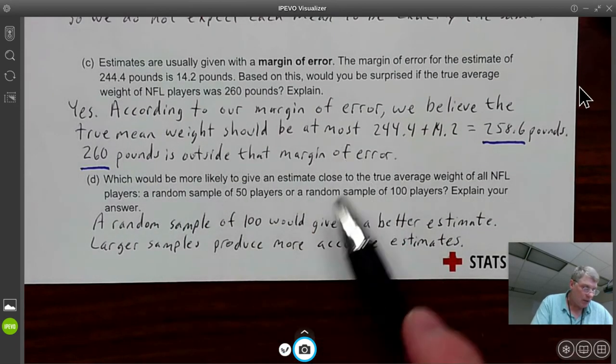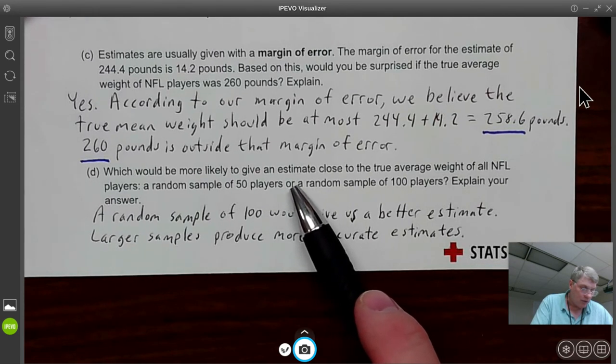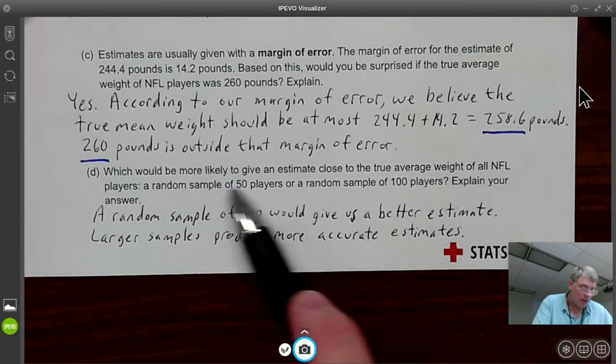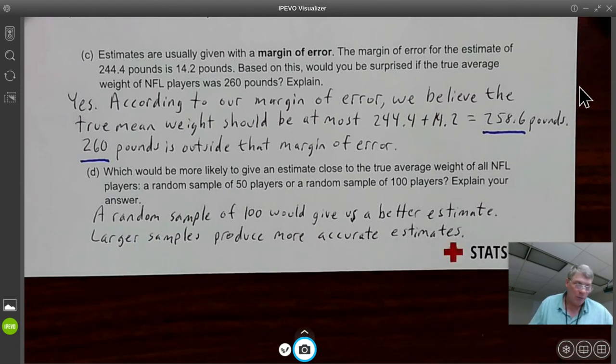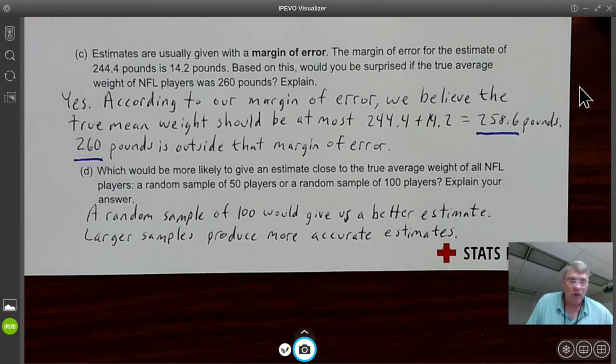surprised about that. Part D, which would be more likely to give an estimate close to the true average weight of all NFL players, a random sample of 50 or a random sample of 100? Well, the bigger the better when it comes to samples. So we would say that the random sample of 100 would give us the better estimate. Larger samples produce more accurate estimates.